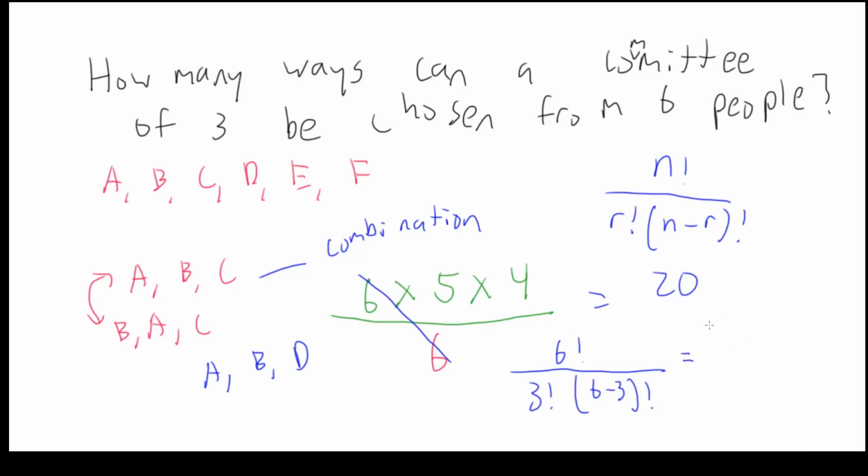That's equal to 6 times 5 times 4 times 3 times 2 times 1 over 3 times 2 times 1 times 3 times 2 times 1, because 6 minus 3 is just 3 factorial times 3 factorial. So the 3 times 2 times 1 would cancel, and you'd be left with 6 times 5 times 4 over 3 times 2 times 1, which is 20.